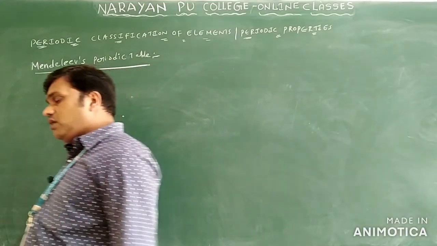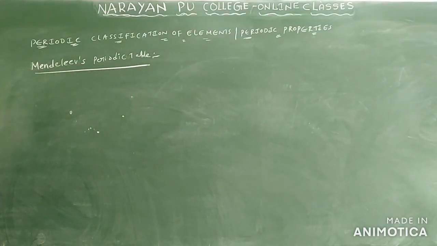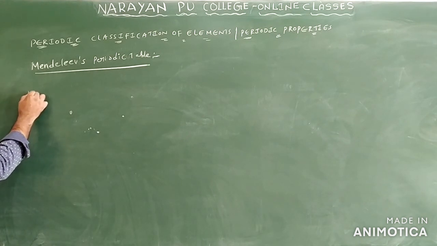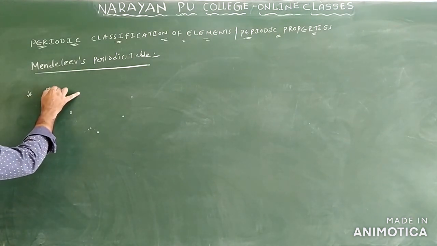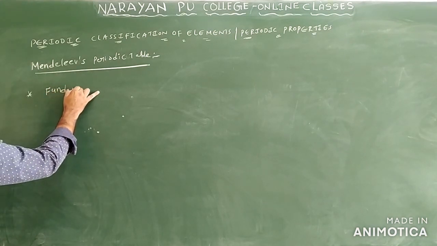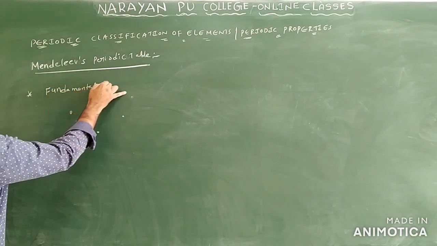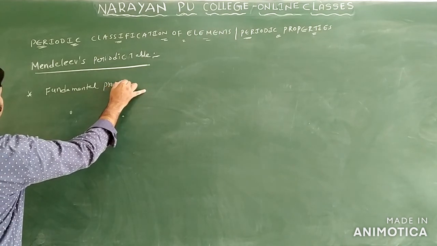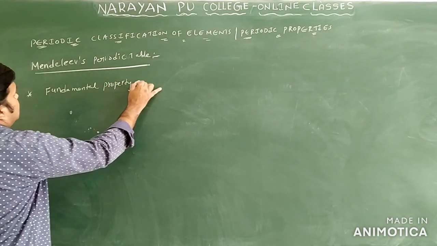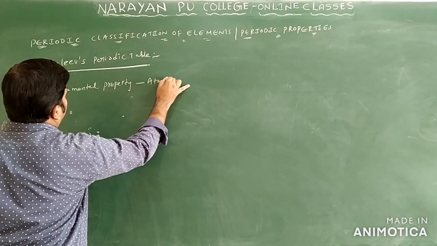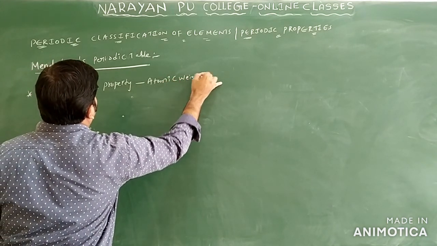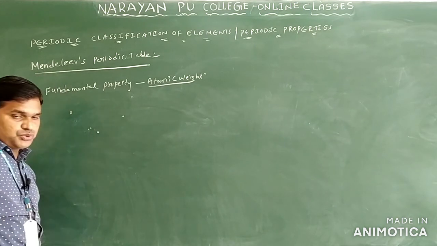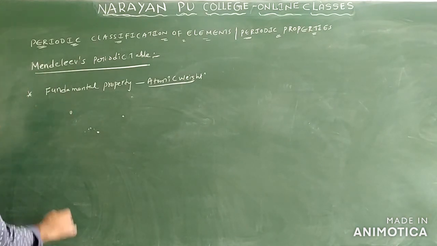So the next one we have is the Mendeleev periodic table. In constructing the Mendeleev periodic table, what is the fundamental property he used? Atomic weight is the fundamental property used to construct the Mendeleev periodic table.